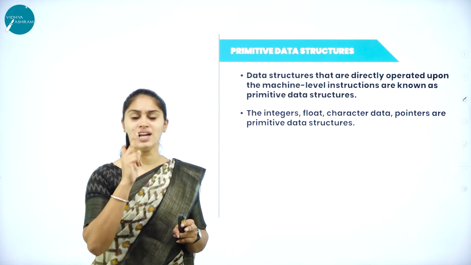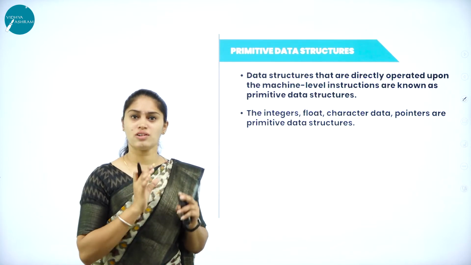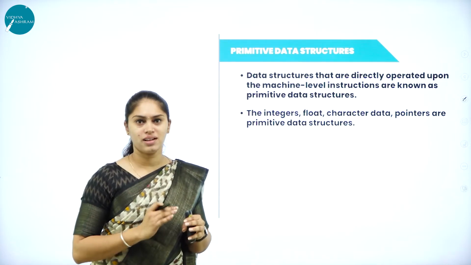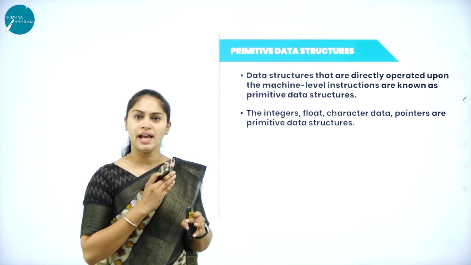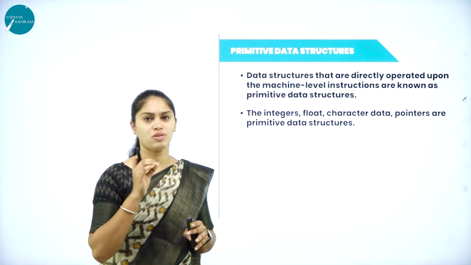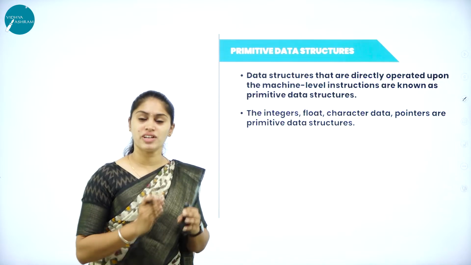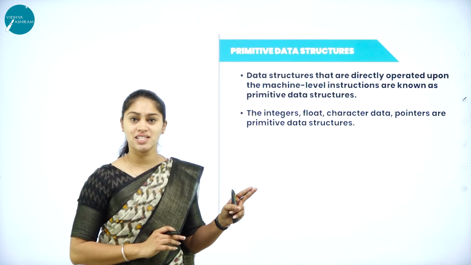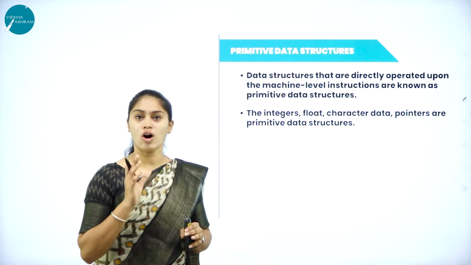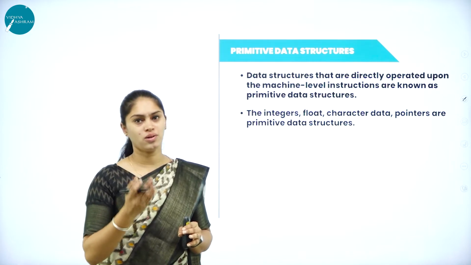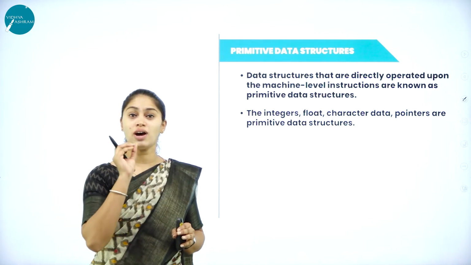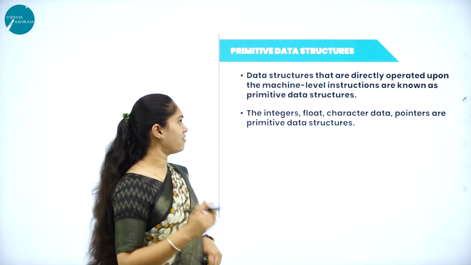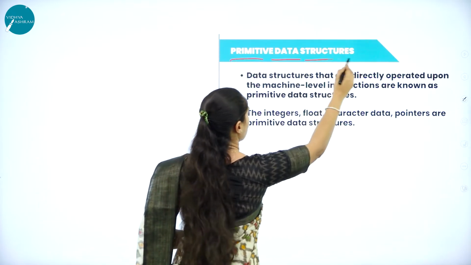So that is the first point that you have to understand. What is the definition of that type of data structure? After that, you have to take 2 or more examples for the particular type of data structure. Along with that, operations of each type of data structure is a very, very important question for 3 mark or 5 mark question. So definition, after that you have to learn its examples and you have to learn its operations. What are the operations that it is going to perform? These are the important content that you have to understand and you have to concentrate on for each type of data structure. So now we'll see about this primitive data structure.